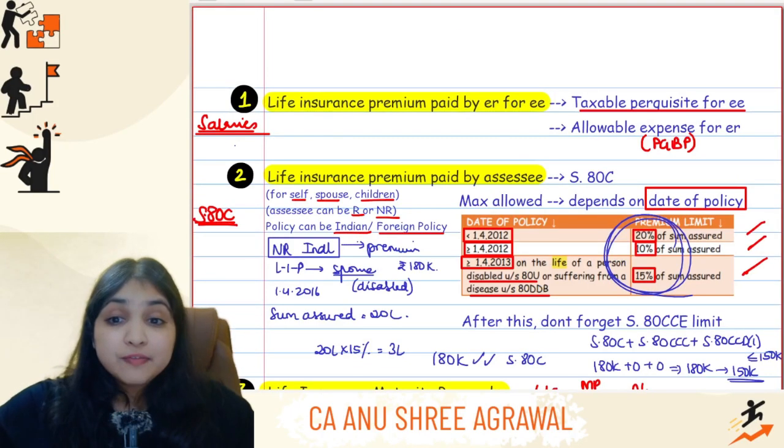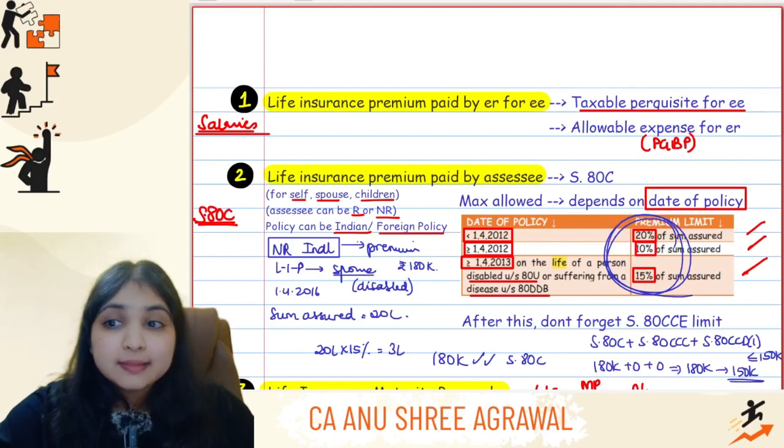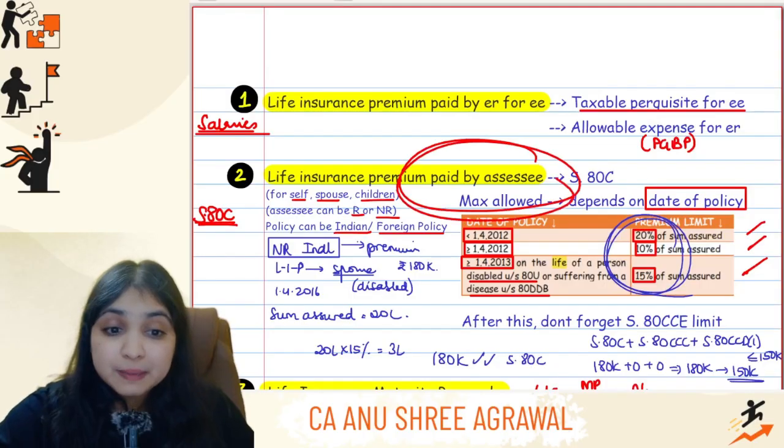Okay, everybody. So my first concept: life insurance premium paid by employer, taxable perquisite for the employee. Then my second concept was life insurance premium paid by assessee.